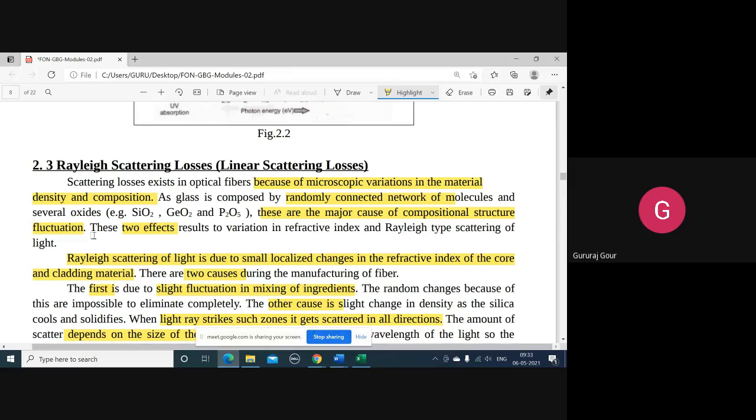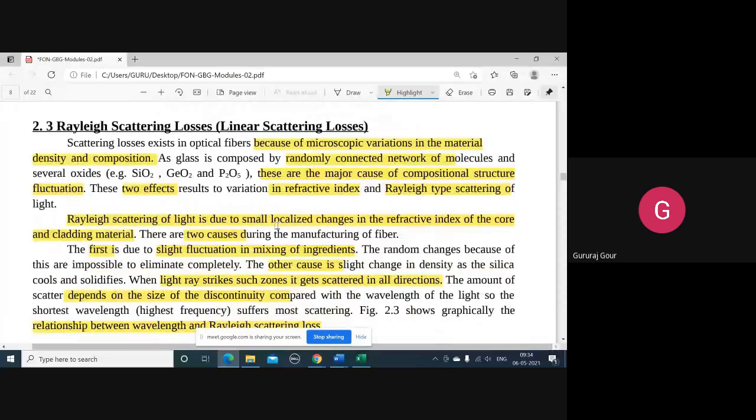Structural deformation is not actually visible to bare eyes. It is inherent. We are looking at the molecular level, microscopic variations because of the randomly connected molecules and several oxides of the fiber material. So two effects will result, variation in the refractive index and Rayleigh type of scattering.